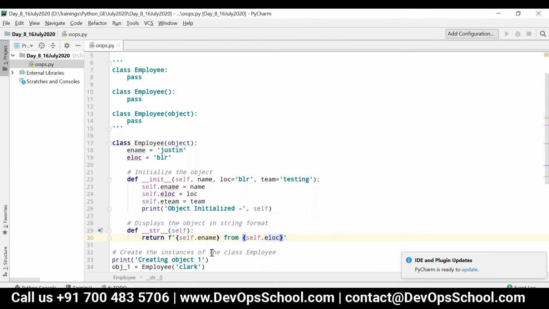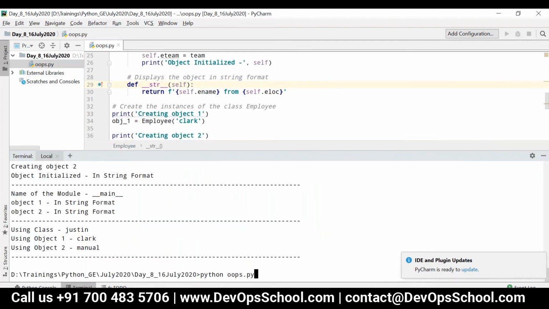Within the curly braces, you have to mention the variable name that needs to be printed, and for this representation you have to prefix the string with f, which stands for formatted. Now if I execute this, you can see the output.